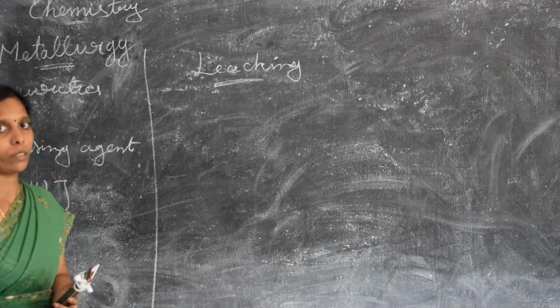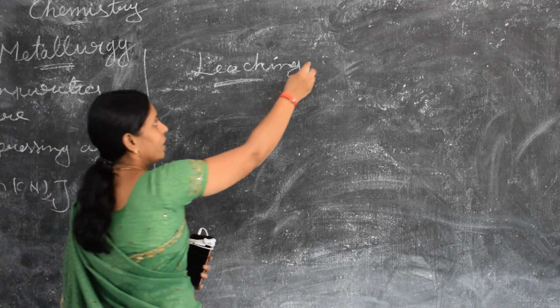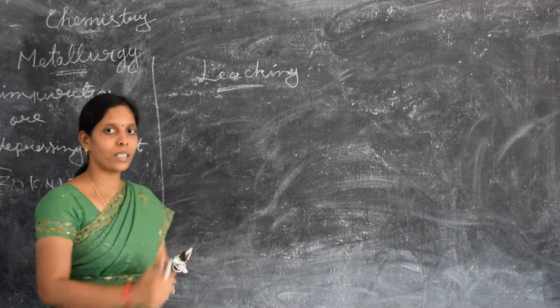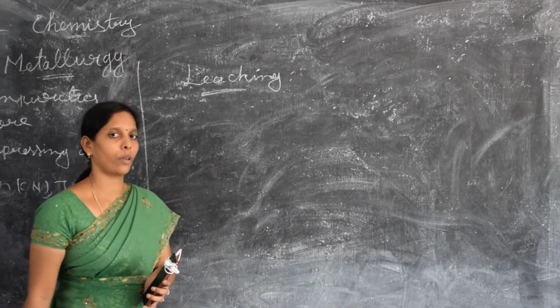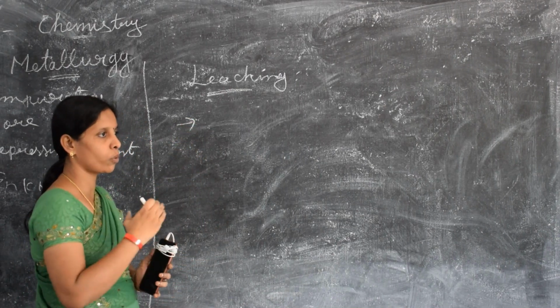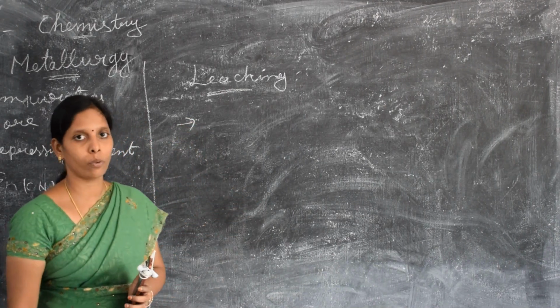Next topic, leaching. Okay, so what is leaching? It's a basic method. First, the solubility of the ore in a suitable solvent. The ore compounds dissolve in a suitable solvent. First we have to dissolve it.